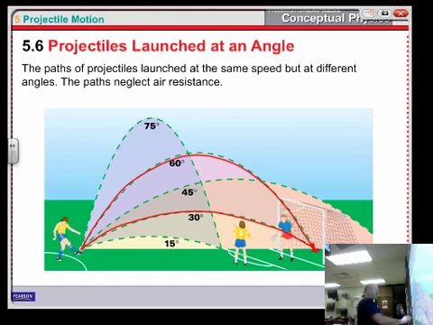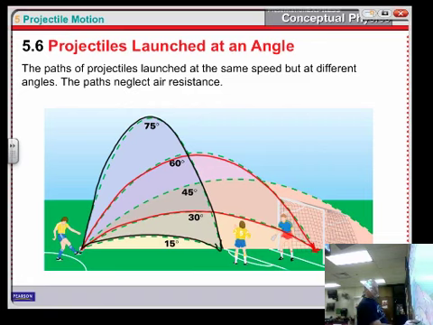Or let's go to here, look at 75. If you go 75, notice that that ends up at the same place as 15. Well, what you'll find is that angles that add together to give you 90, so 75 and 15, end up in the same place.